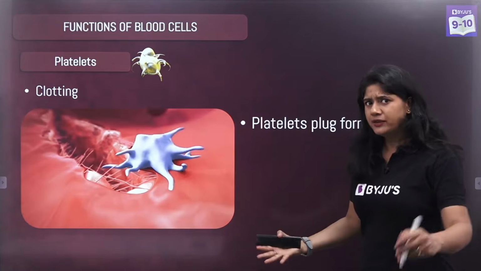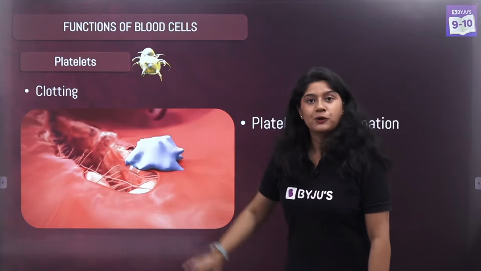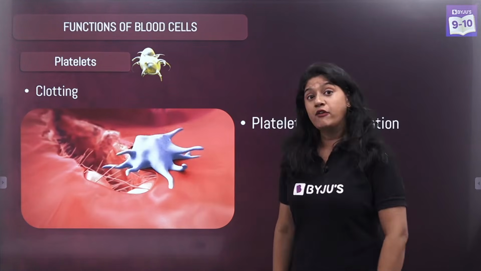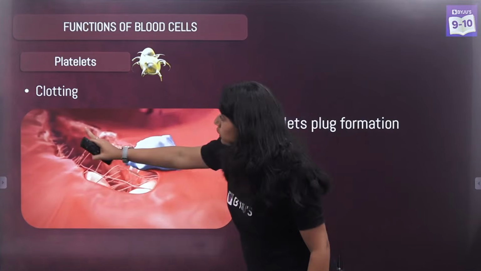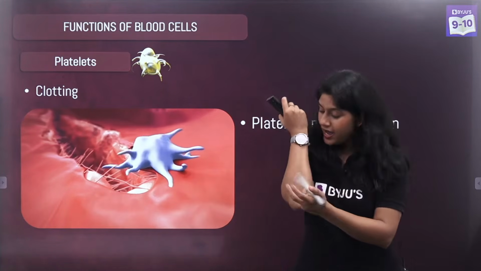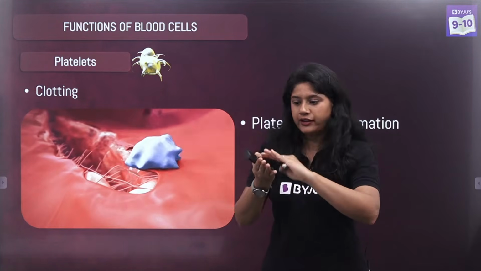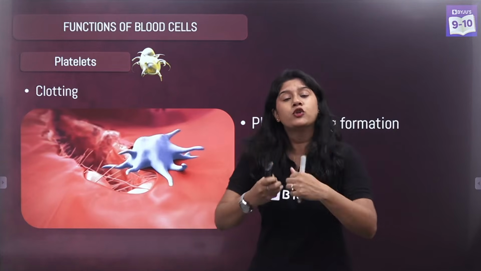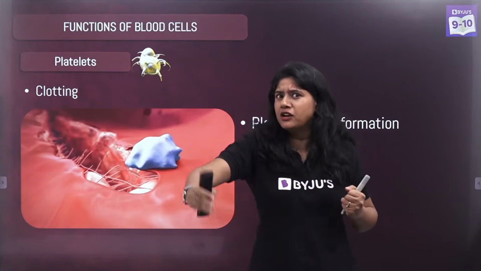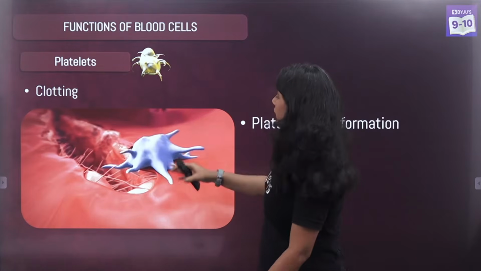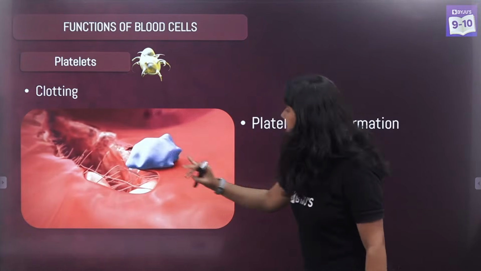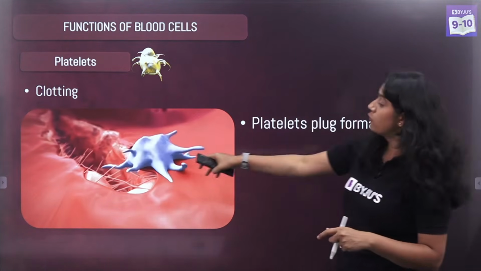So what is clotting? Let's understand from this particular GIF that we have over here. If there is a wound, what will happen? As there's a wound on our hand or any part of our body, we know that the blood will ooze out, right? Immediately the blood will start flowing. As there is a cut, we will see that the platelet plug formation will occur.